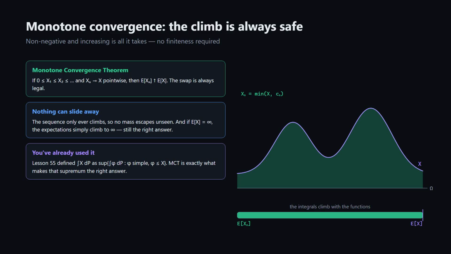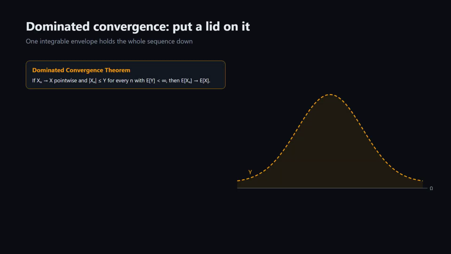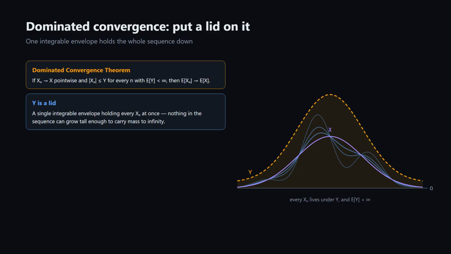right limit. The second theorem drops monotonicity and asks for a ceiling instead. Dominated convergence. If xn converges to x pointwise and there is a single random variable y with the absolute value of xn at most y for every n and e of y finite, then e of xn converges to e of x. Think of y as a lid, one integrable envelope holding every xn at once. Under that lid, nothing in the sequence can ever grow tall enough to carry mass off to infinity.